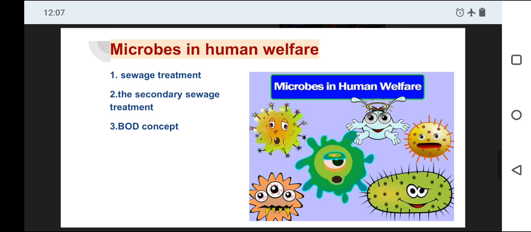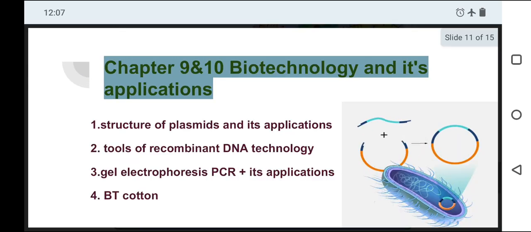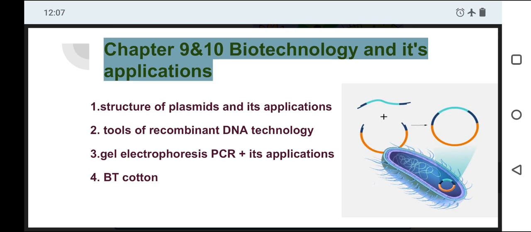That is a very easy lesson, there is no other lesson as easy as this one, according to my observation. Okay, so next to the microbes in human welfare, we will see chapters number 9 and 10, biotechnology and its application. Actually, recombinant DNA technology means biotechnology. In that we are using hybrid techniques, in short, and in the form of output we are getting something new.